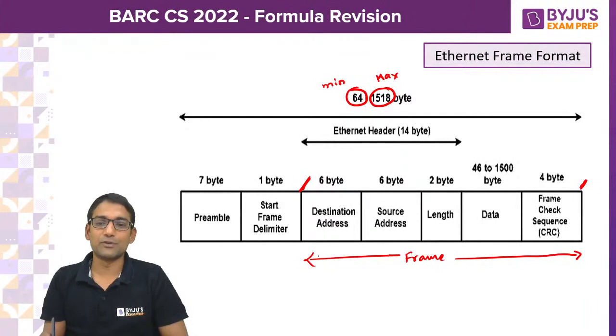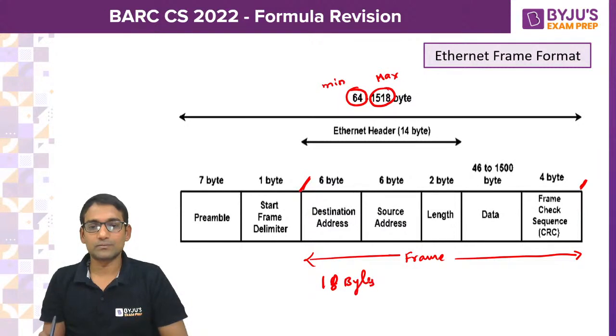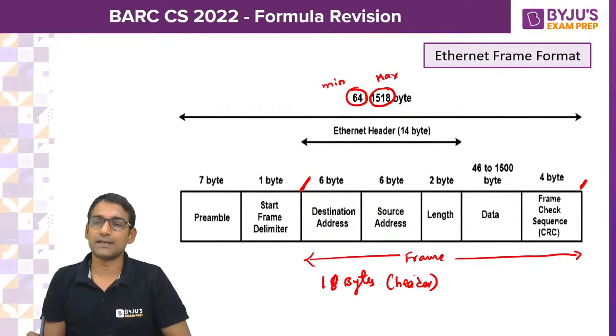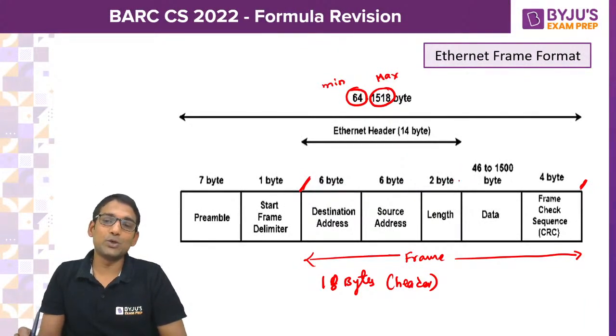In this 64 bytes, 18 bytes is the header. So when 18 bytes is the header, what should be the payload?